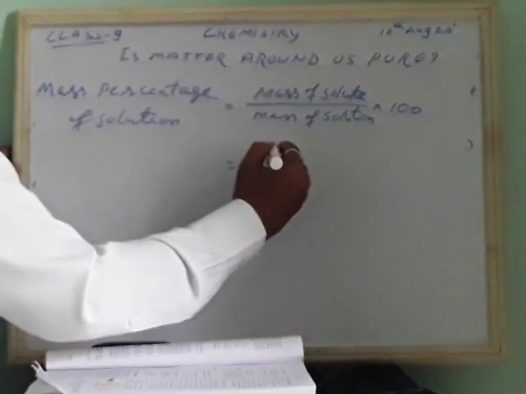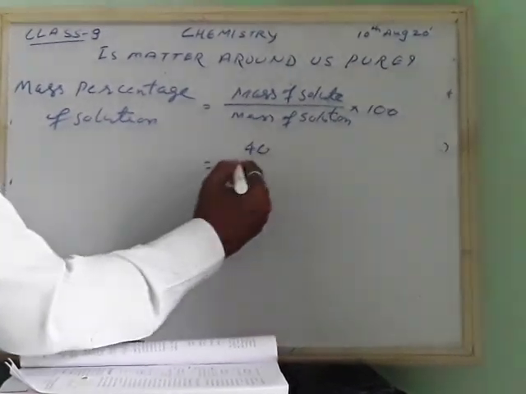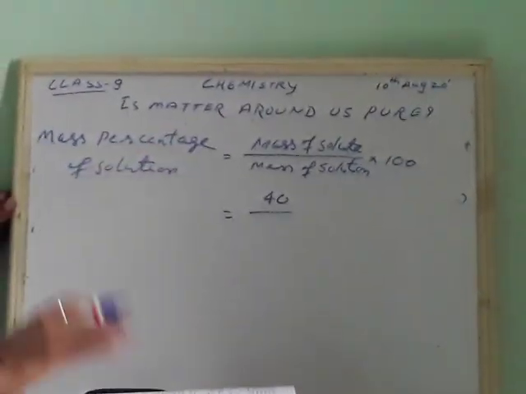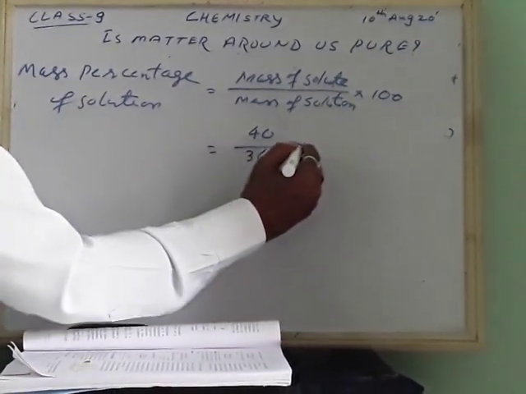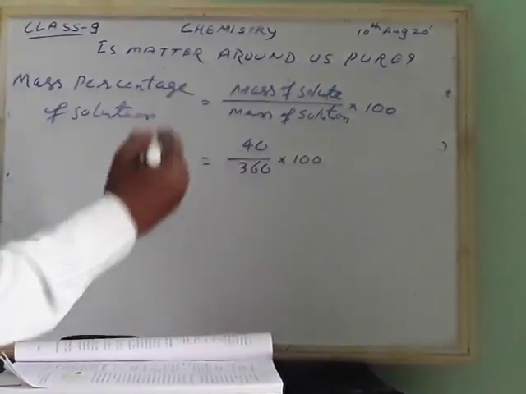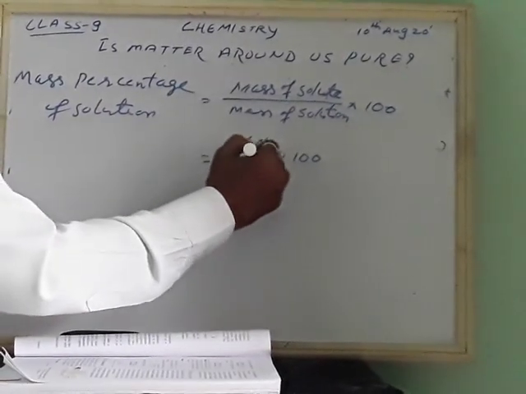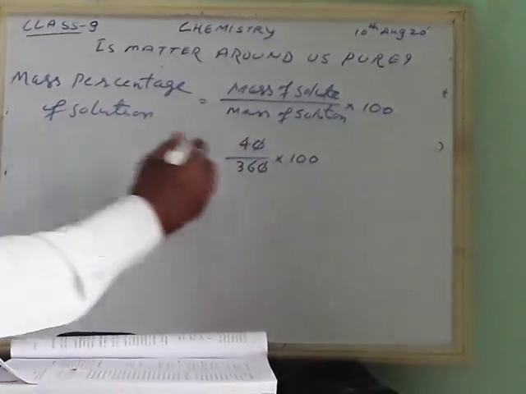The mass of solute we already know is 40, and the mass of solution is 360, into 100. Okay. So you can cancel the zeros.